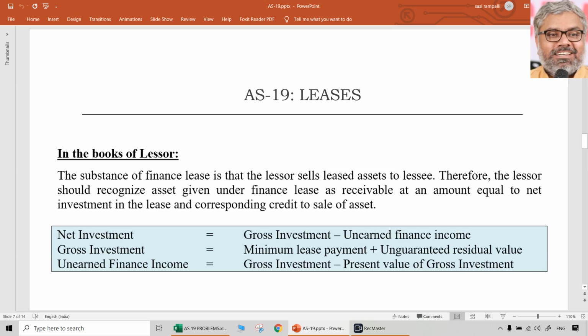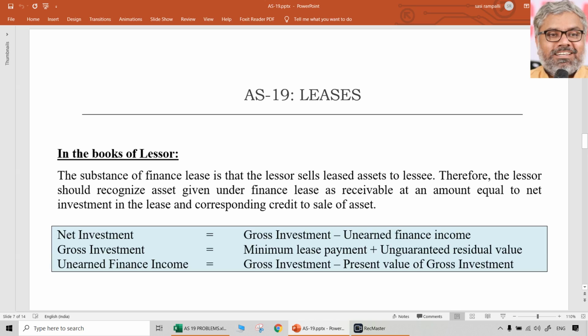When it comes to lessor, the treatment will be about recording the receivable and at the same time recording a sale of asset with net investment in lease. But what is the net investment in lease? That is nothing but gross investment minus unearned finance income. What is gross investment? Minimum lease payment, which includes lease rental plus guaranteed residual value plus unguaranteed residual value, will be becoming gross investment for the lessor.